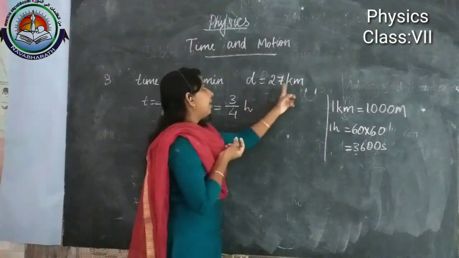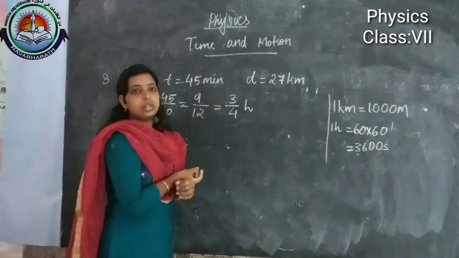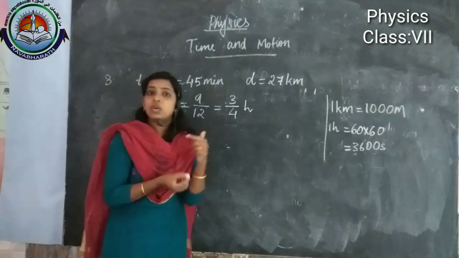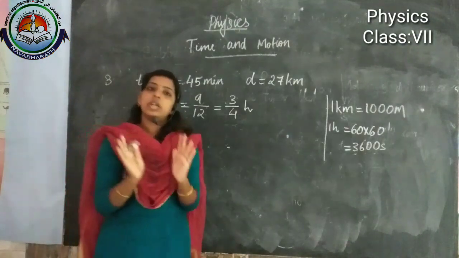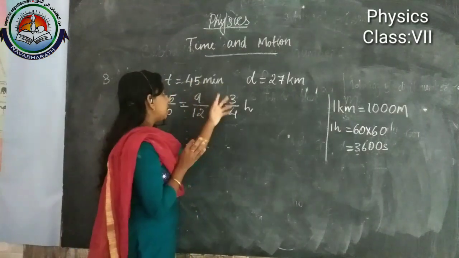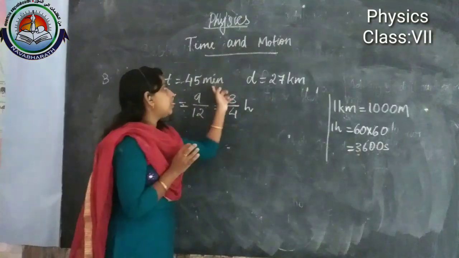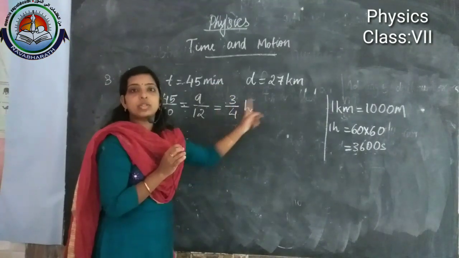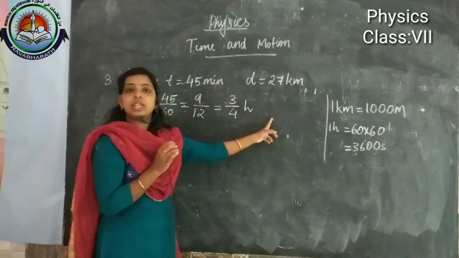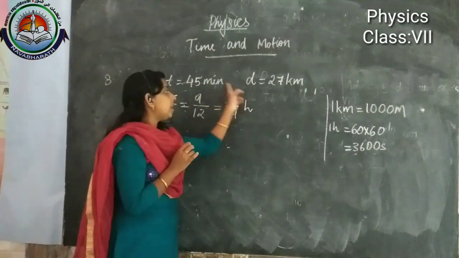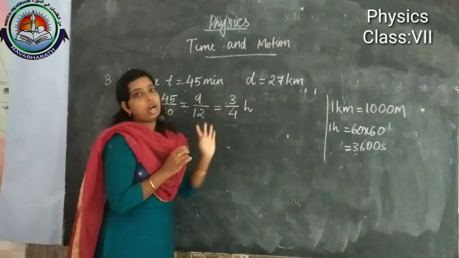Then distance in kilometer. So now we can find out the speed, right? Because if the question is only asking about speed of the car, then we can find it the same way, and at last we write kilometer per minute. But here we need to convert it into hour, because we have to find out the speed in kilometer per hour. So initially we have to convert it into hour.